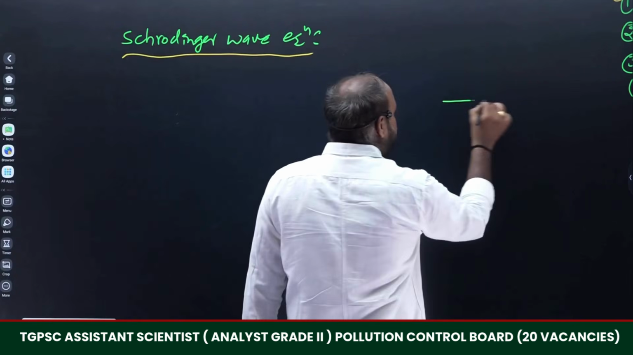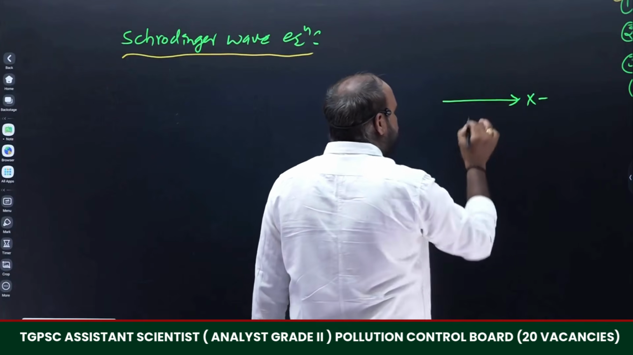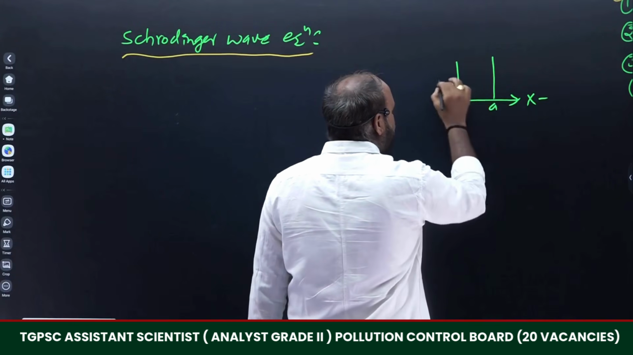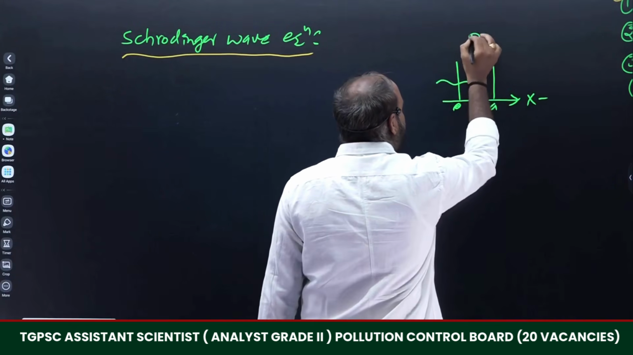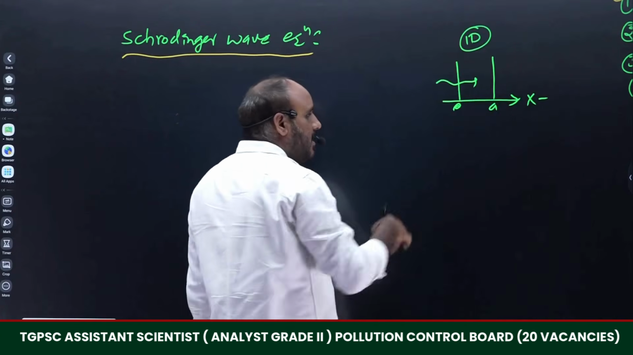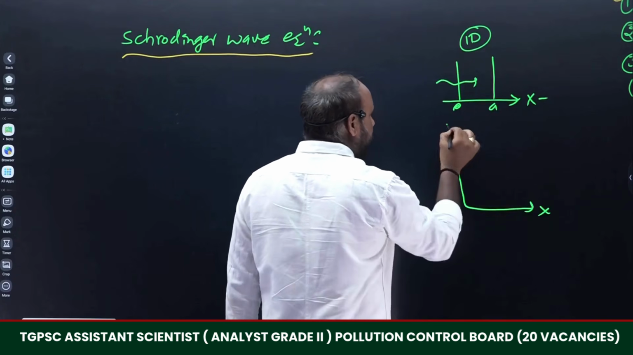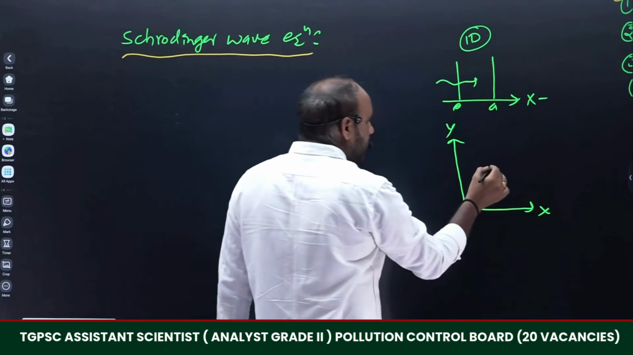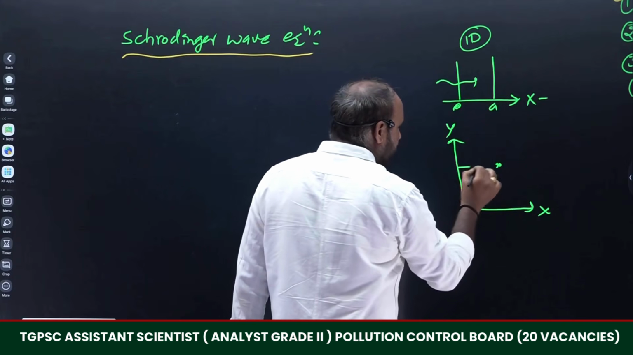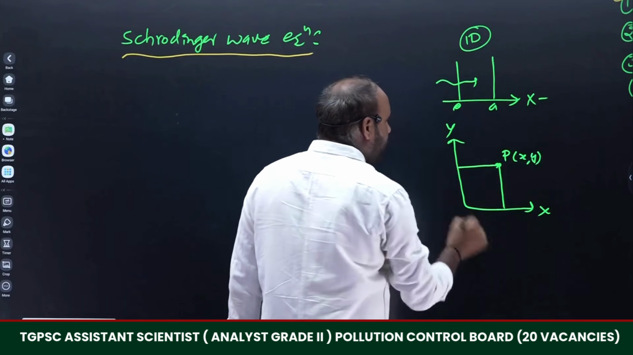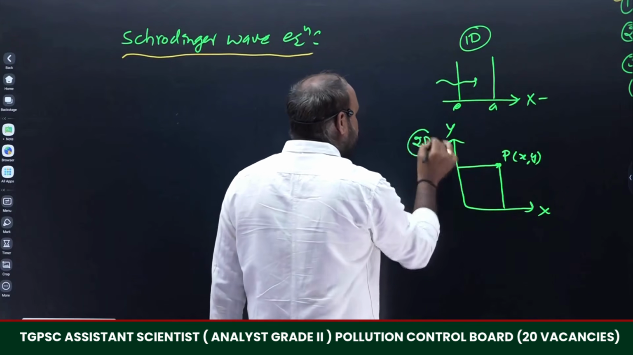Whenever the particle is moving along the x dimension only, with the help of box length, that is 0 to a, this is the one-dimensional box. Whenever the particle is influenced with two dimensions, x dimension and y dimension, this will be treated as a two-dimensional system.